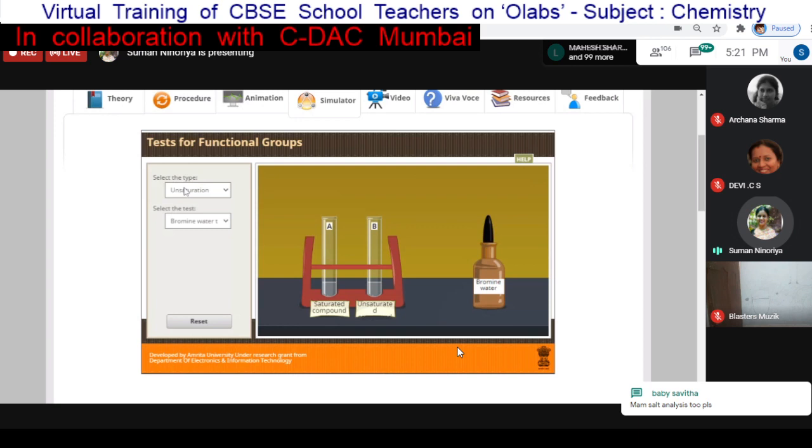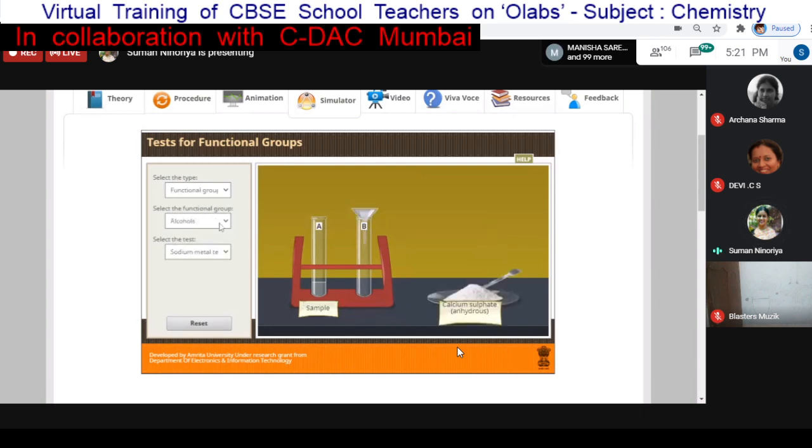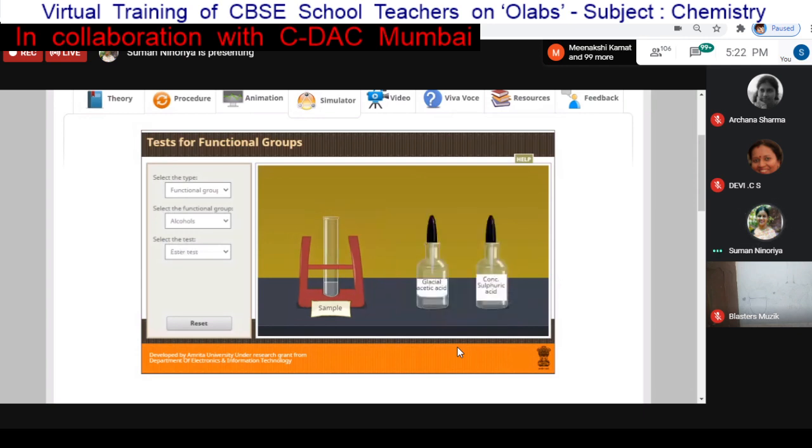So I am just selecting here, first of all, functional group. If we select the functional group, then for the functional group, what other options are available that we can get. I'm just selecting alcohol, and again for the alcohol also there are different tests. So you can see different variations are available under this OLAPS environment. I'm just selecting, I want to do the ester test. So I have selected alcohol as a functional group, and now I am doing this ester test.